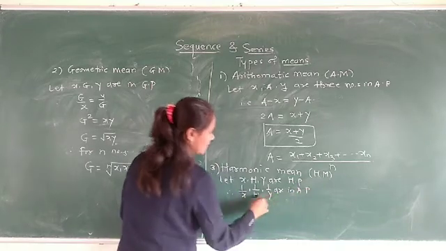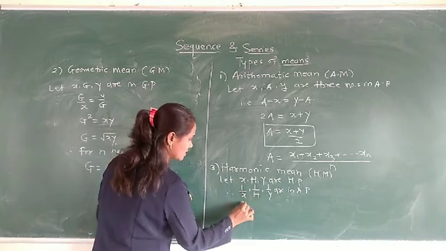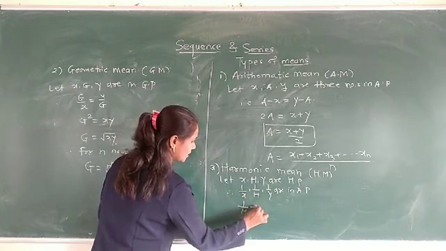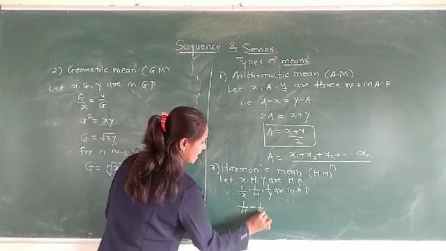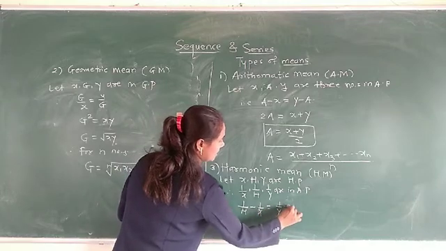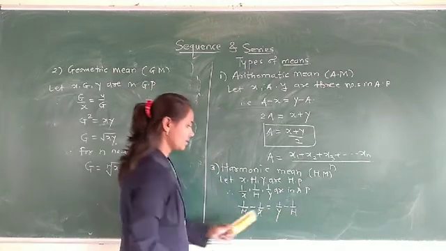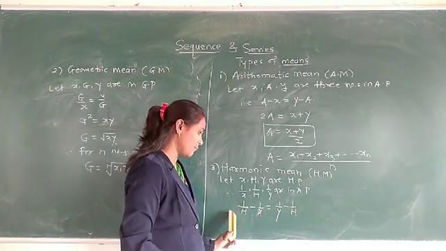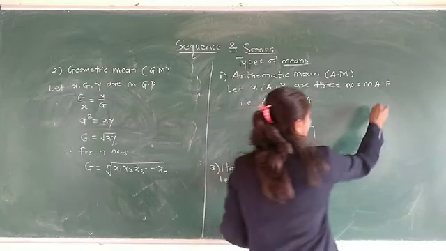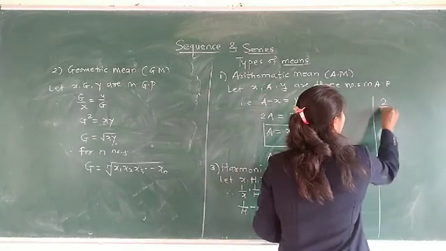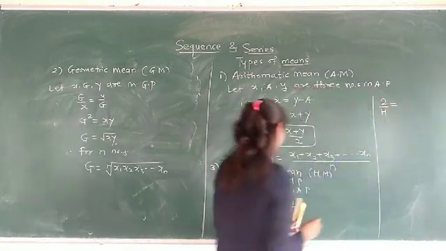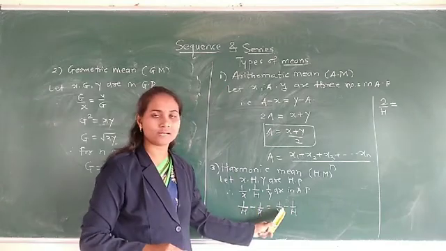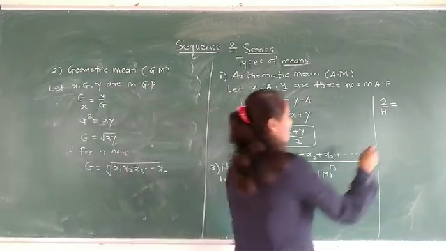Now, if this sequence is in AP, that means the difference is constant. Therefore, 1 upon h minus 1 upon x is equal to 1 upon y minus 1 upon h. Now, the minus 1 upon x on this side becomes plus 1 upon h, and 1 upon h plus 1 upon h is equal to 2 upon h, and the minus 1 upon x on that side becomes plus 1 upon x.